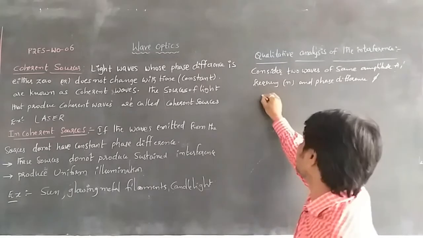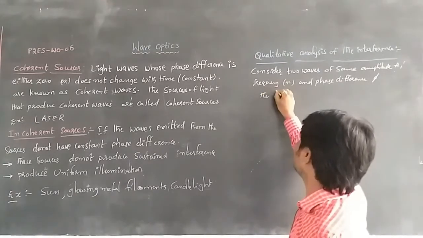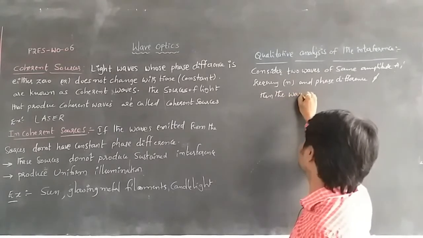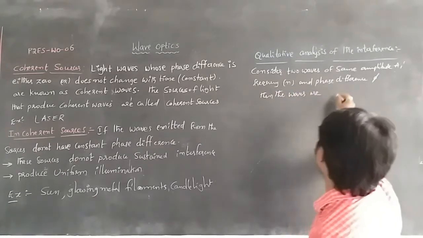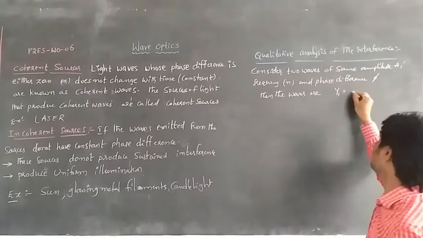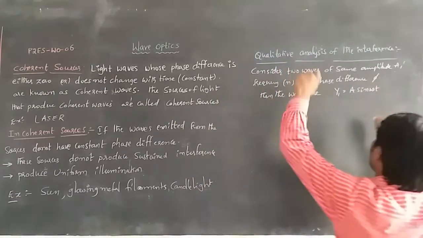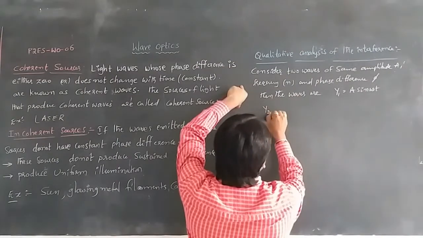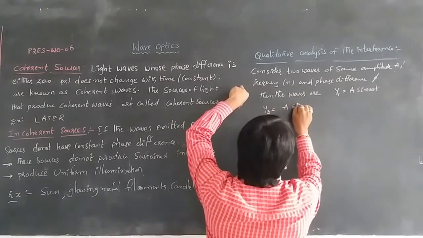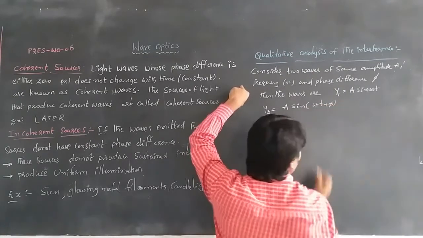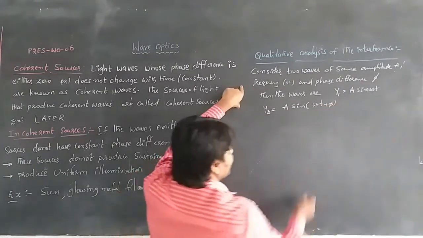Then the equations are y1 = a sin omega t and y2 = a sin(omega t + pi).